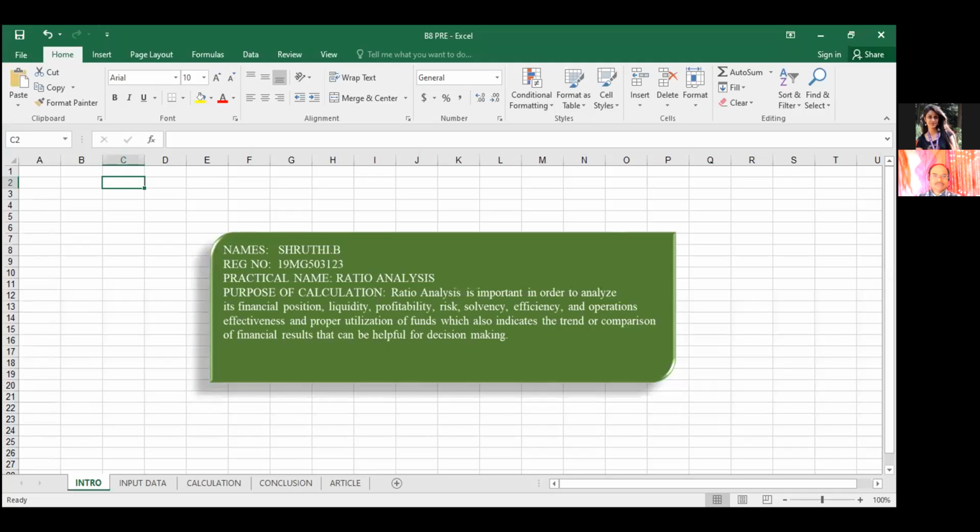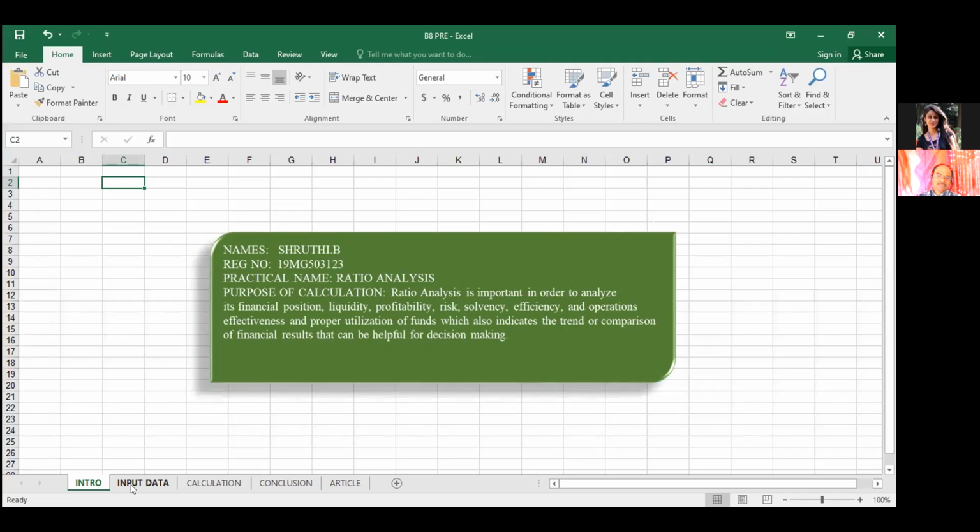Everybody. My practical topic is ratio analysis. Why is ratio analysis actually required? Mostly for analyzing the financial statements of a company, as it is an effective tool. It helps us know the strength and financial status of the company, so we can make a particular decision and decide how the investment can be made.